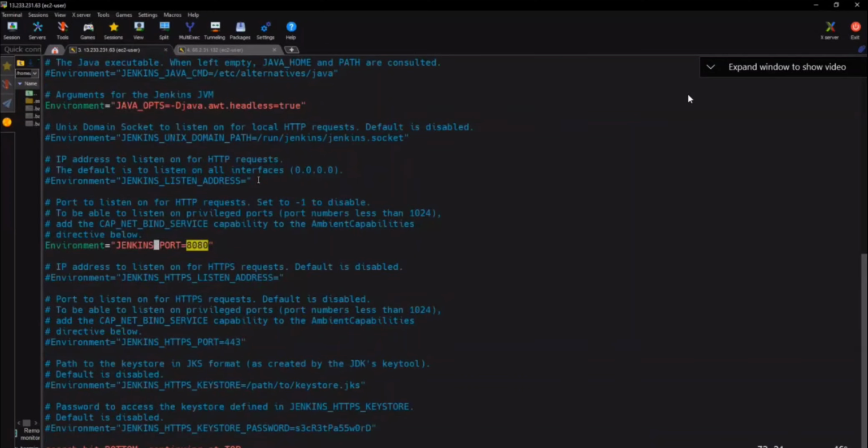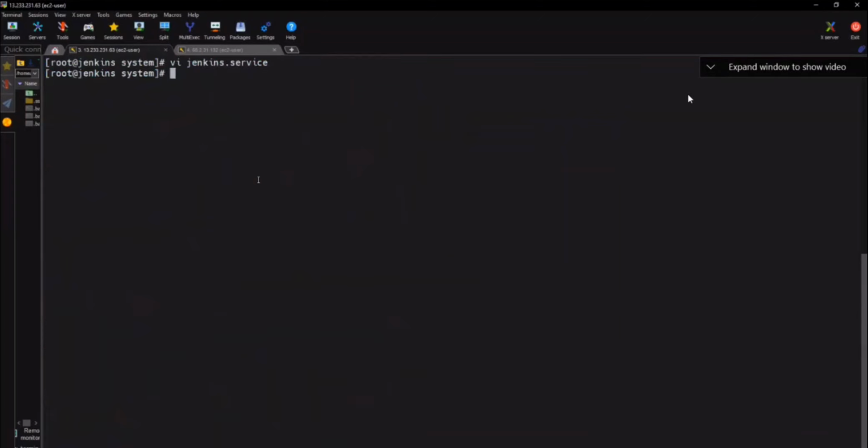So what you need to do is simply edit it, change it to whichever port number you want, and save it. I'm not changing it, but save it. We need to restart the service, or not? What's the command? systemctl restart jenkins.service. If I restart, it will take time to come up again. But you understand here how to change the file.